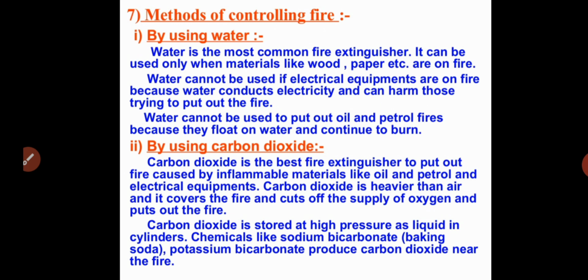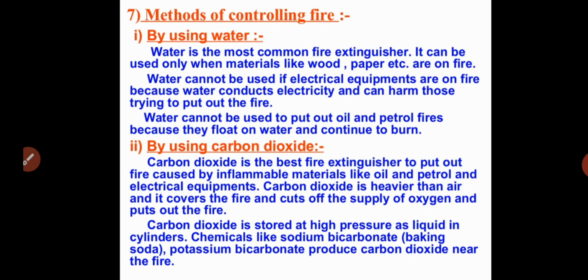So by using water, we can control fire only in the combustion of wood, paper and some other materials. We cannot use water if electrical equipment is on fire, because water conducts electricity. And water cannot be used to put out oil and petrol fires, because they float on water and continue burning. One more method is by using carbon dioxide.